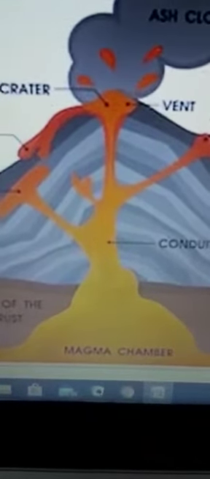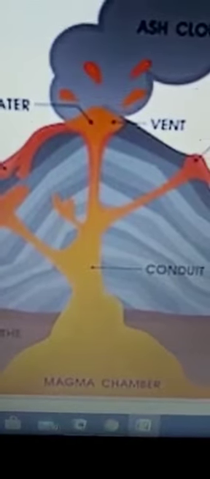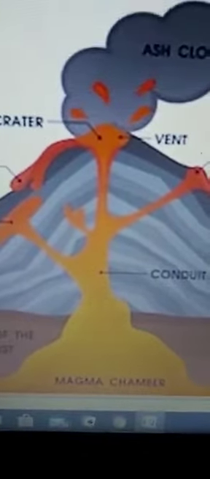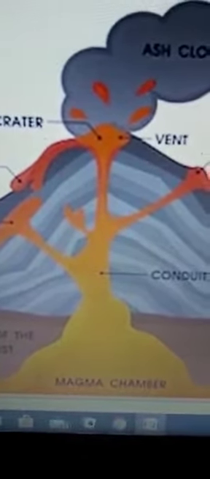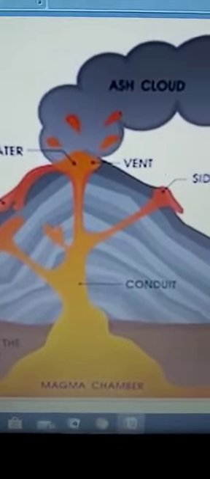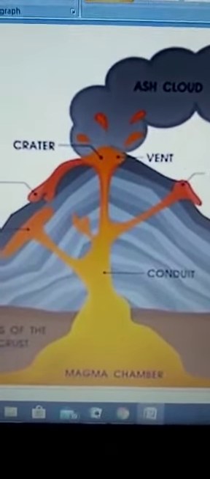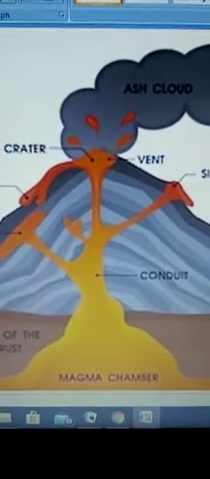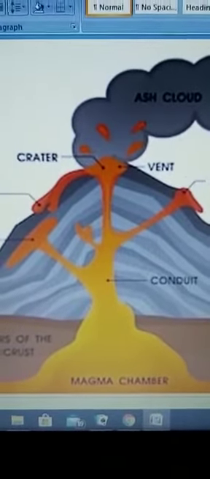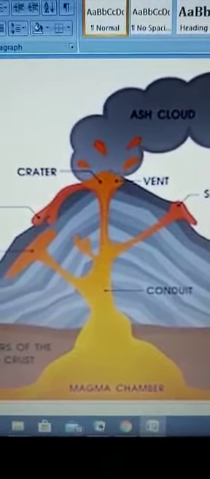Now, active volcanoes are the volcanoes which are presently in active state and have erupted in recent years. In the recent 20 years, they have been erupting. Some of the important active volcanoes in the world are Stromboli and Etna in Italy, then Pinatubo in Philippines, and Mauna Loa in Hawaii. These are the active volcanoes.